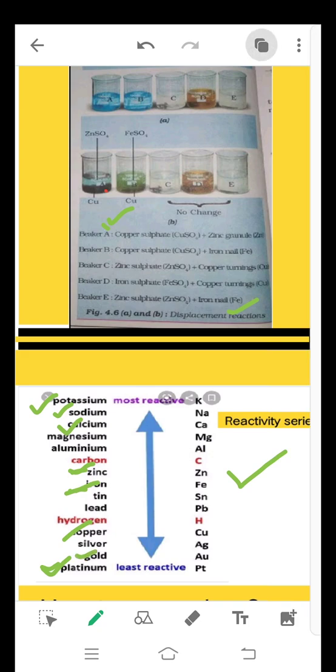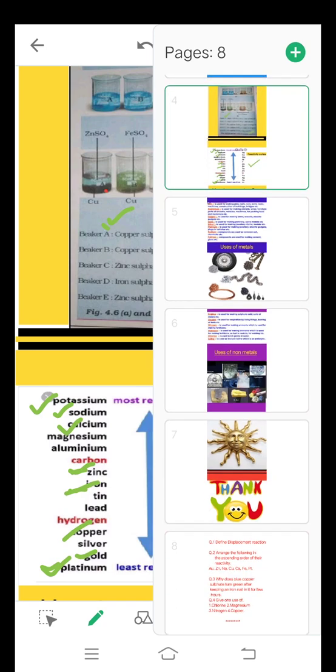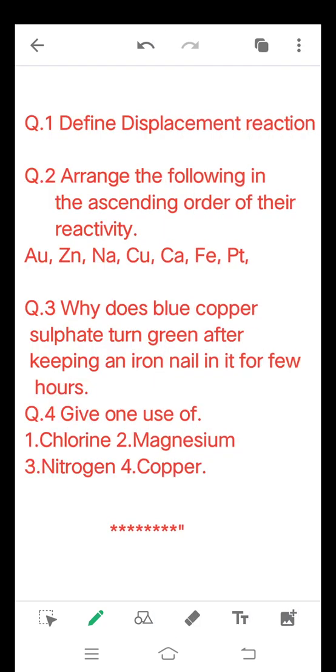For all this you must know the symbols, because here the metal name is not given, symbols are given, so you should be able to identify their symbols. Au is for gold, Zn is for zinc, Na is for sodium, Cu copper, Ca calcium, Fe iron, and Pt is for platinum.